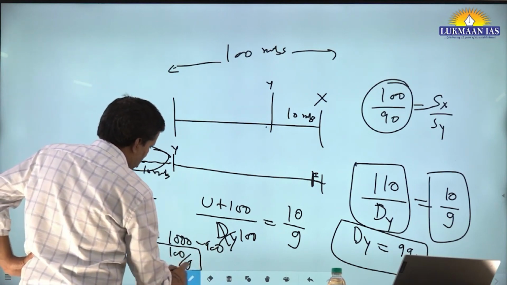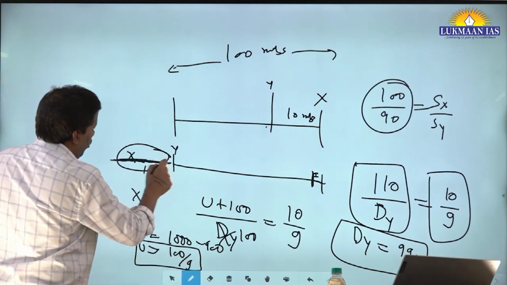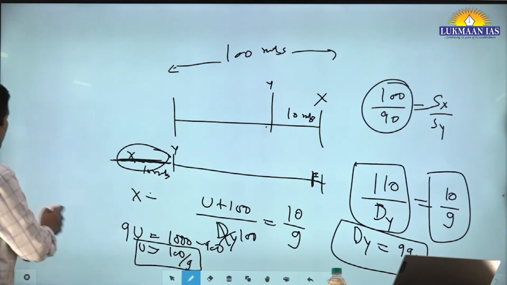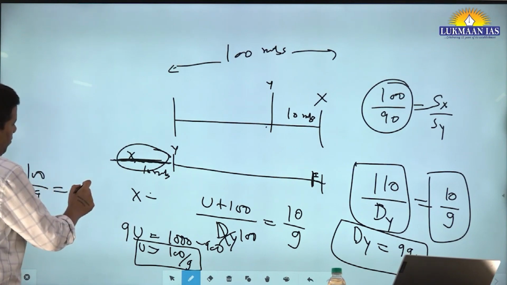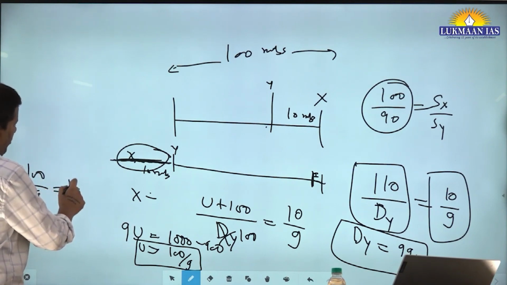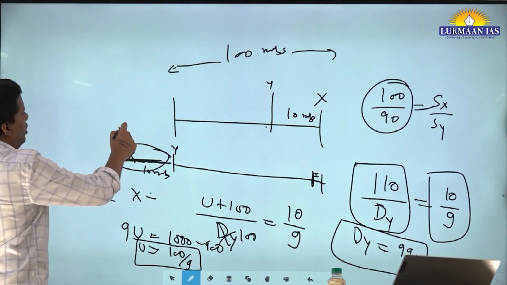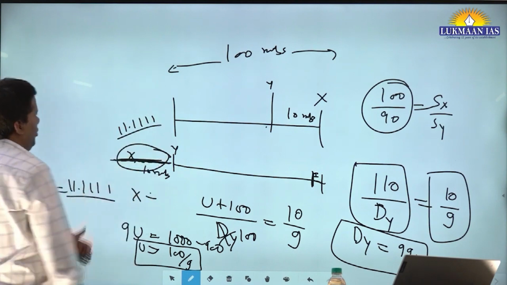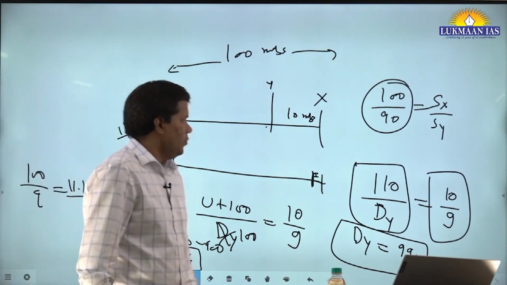So this is where X should start, not 10 meters. What is 100/9? You will write it like 11.111111. So X has to start 11.111111 meters behind the starting point.